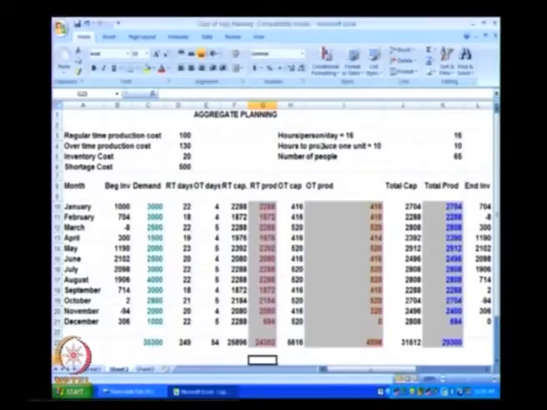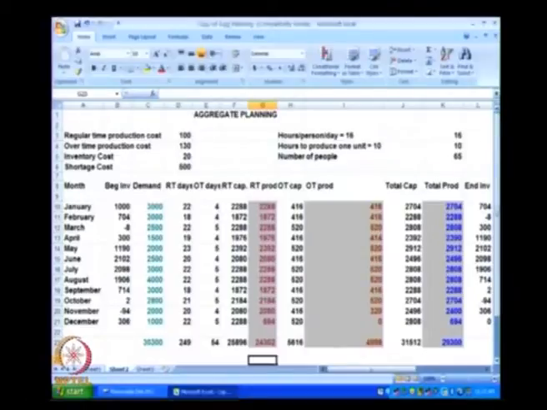We are also going to assume here that it takes about 10 hours to produce one unit, that there are 65 people working, and that the organization works for 16 hours a day, and so on. All these assumptions finally give us that it is possible to have 104 units produced in a day using what is called regular time production.